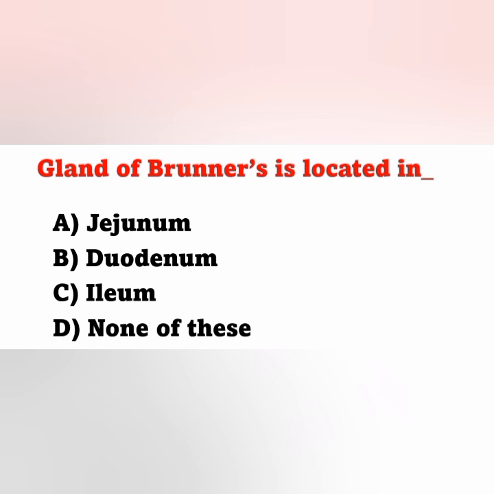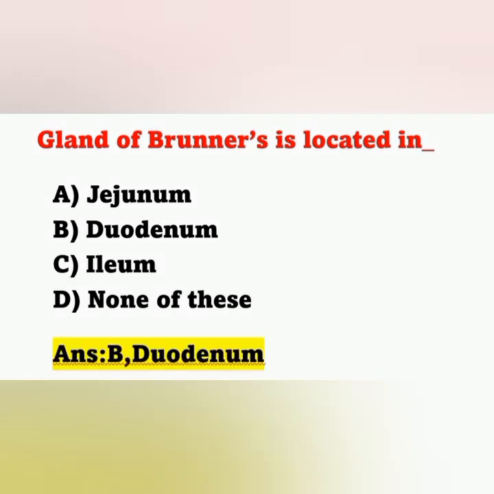And the next question, gland of Brunner's is located in option A jejunum, option B duodenum, option C ileum and option D none of this. Brunner's gland is located in the duodenum. Option B is the correct answer. Brunner's gland, or gland of Brunner's, is located in the submucosa of the duodenum.